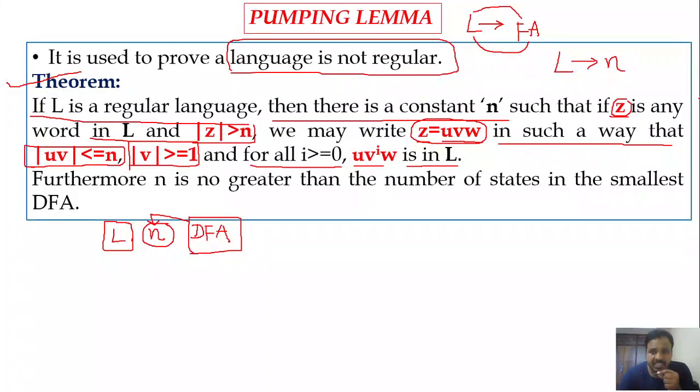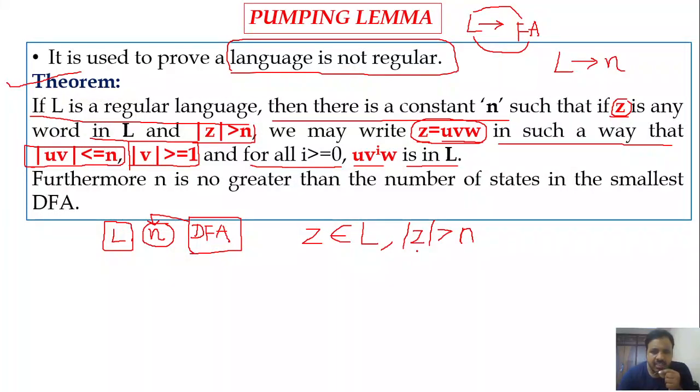Now we are taking one string z that belongs to capital L. That means we are taking one of the strings from the language, and the string that we have taken must have a length greater than n. Of course, its length must be greater than the number of states in the DFA, which we are considering as a constant n.